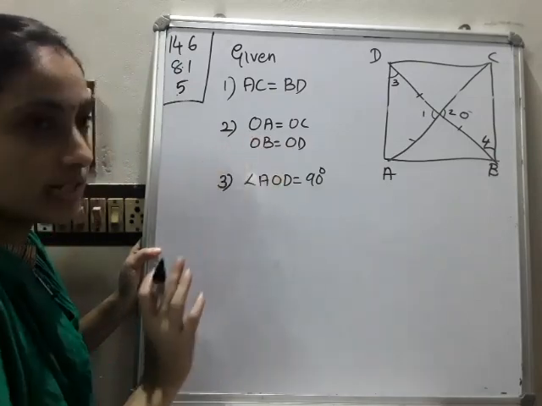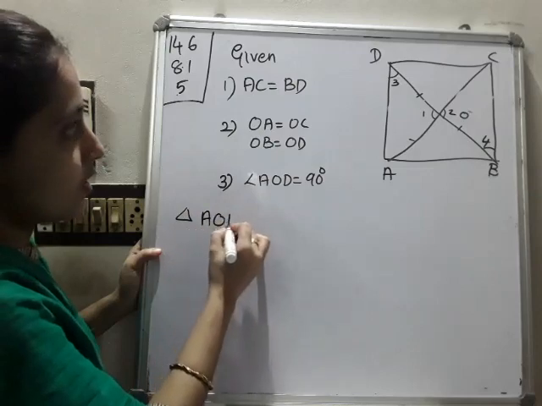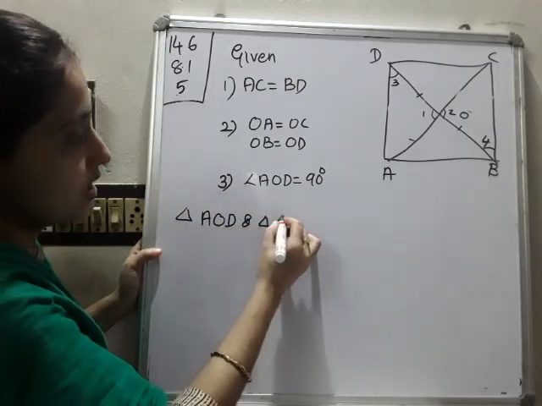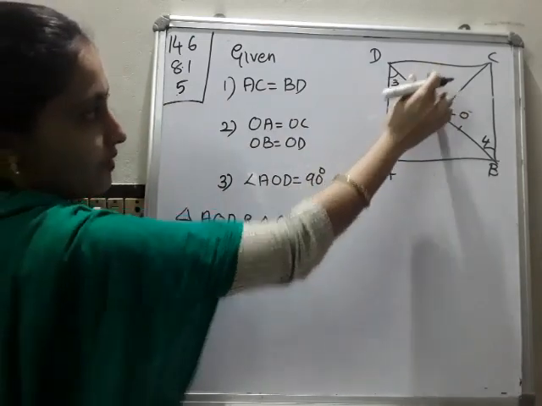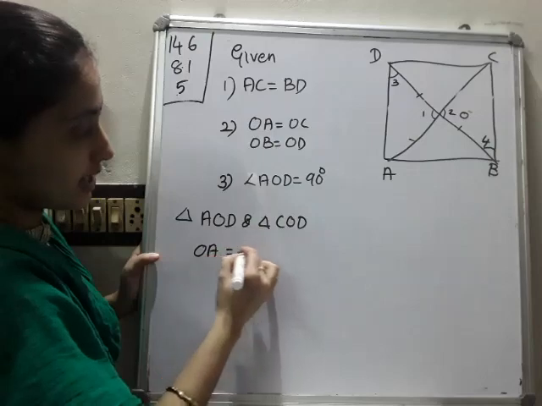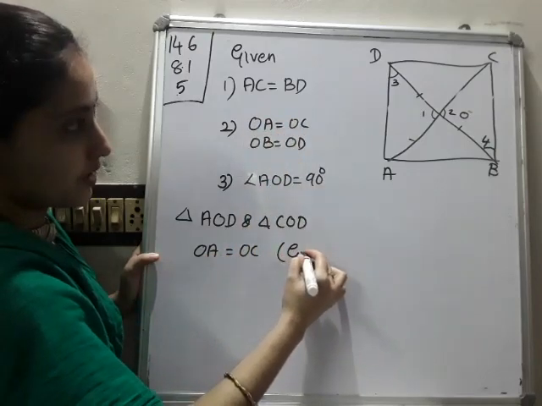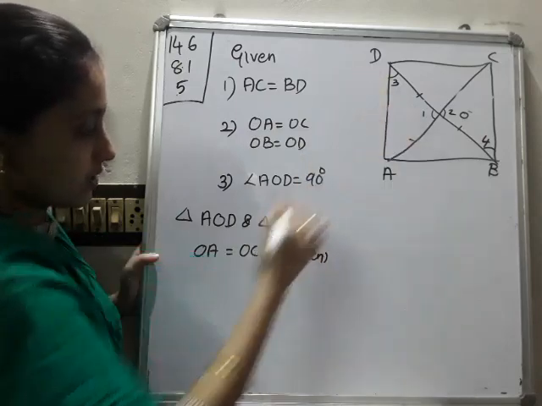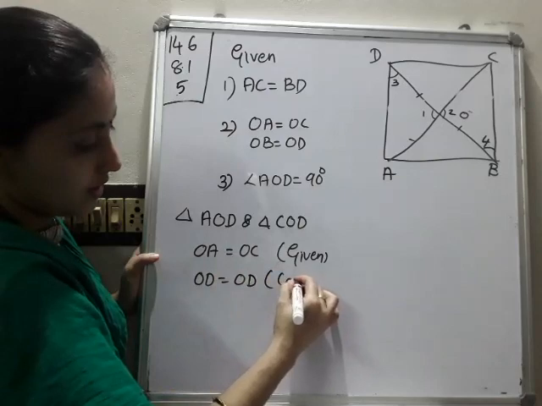So you have to consider the adjacent triangles. Which are the two triangles we can consider? Triangle AOD and triangle COD. Any two adjacent triangles you can consider. So what can we say? OA is equal to OC, that is given. Then OD is common, so OD is equal to OD.